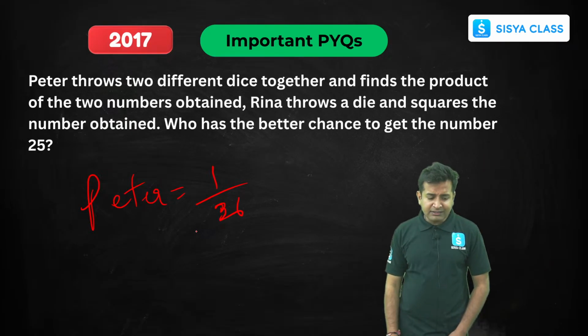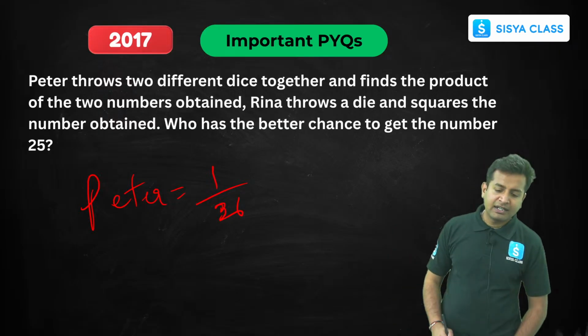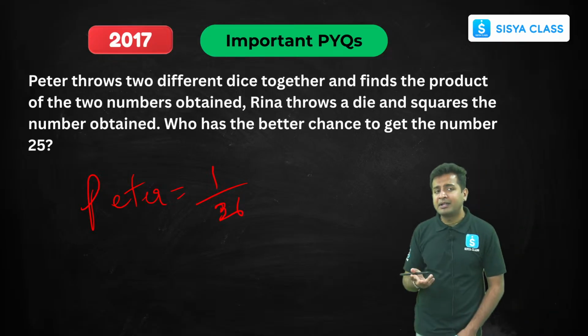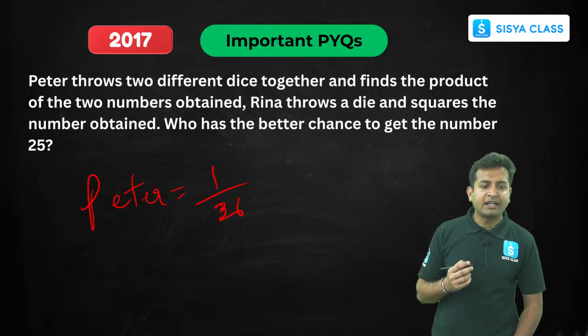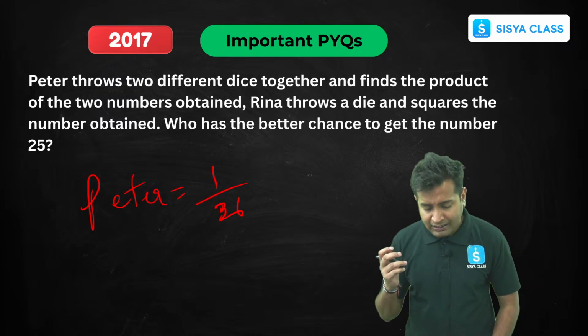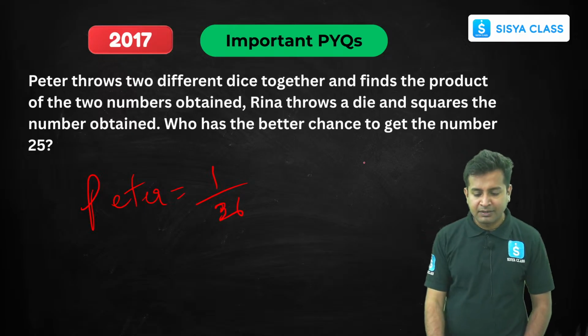Now on the other hand, what did Reena do? Reena has only 1 die and she is throwing it, and whatever number she gets, she has to square it. So the probability will be very simple.